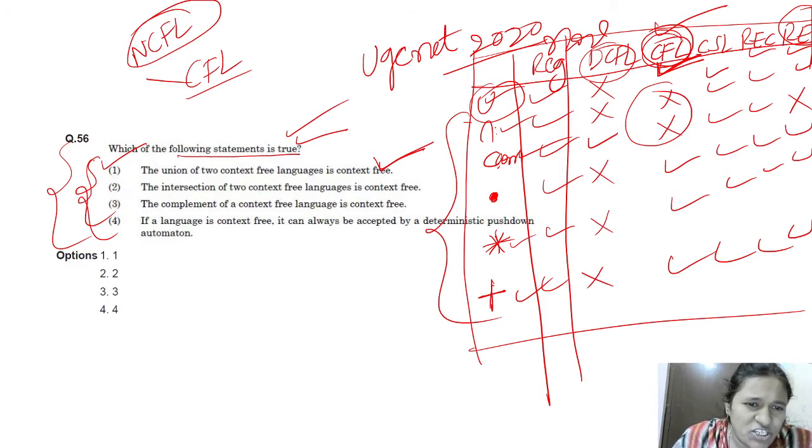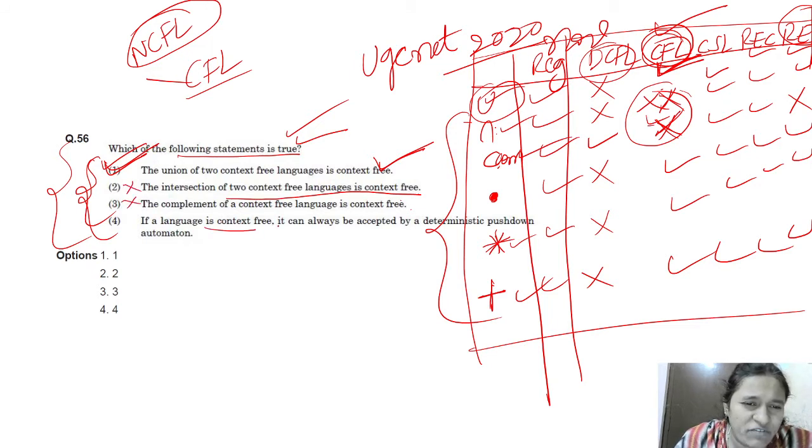Next, the intersection of two context-free languages is context-free. No, it is wrong. Context-free is not closed under intersection. Then we will see the other options also. The third option says the complement of a context-free language is context-free. No, CFL is not closed under the complement operation either. That's why this is wrong and this is wrong.